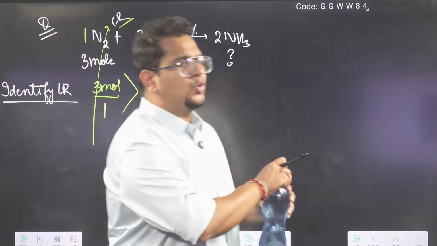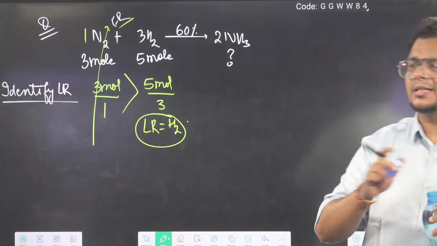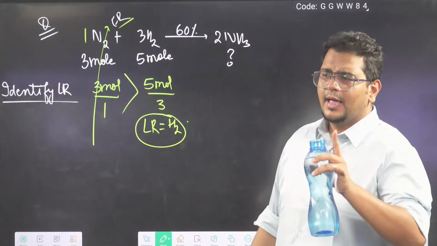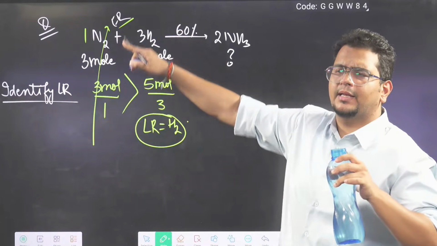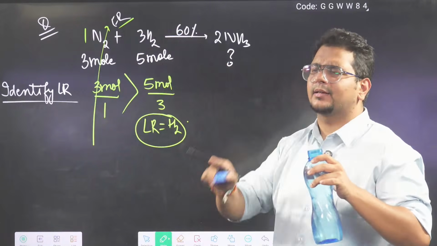Up to here, if anyone has any problem, this is the last week's syllabus. Identifying the limiting reagent, clear or not clear? Given moles by stoichiometry, whichever is lesser is your LR.